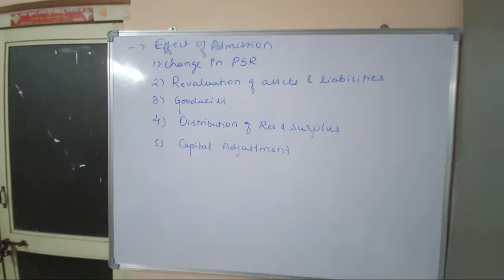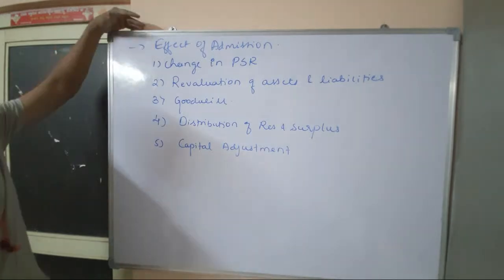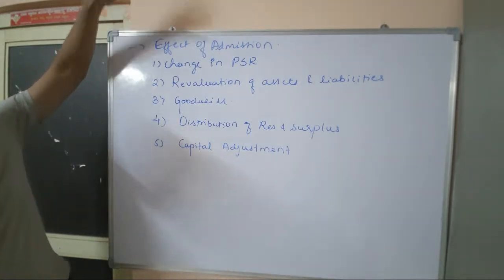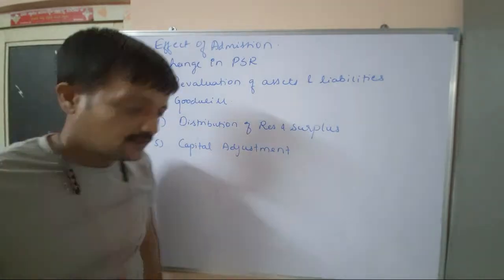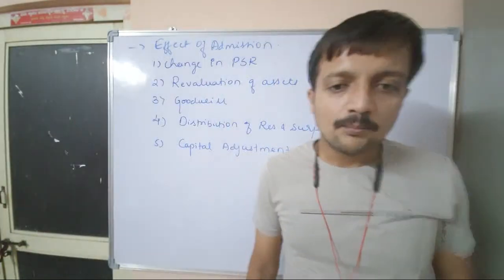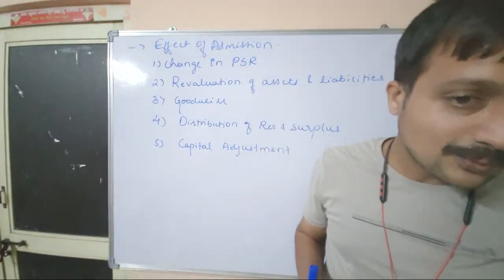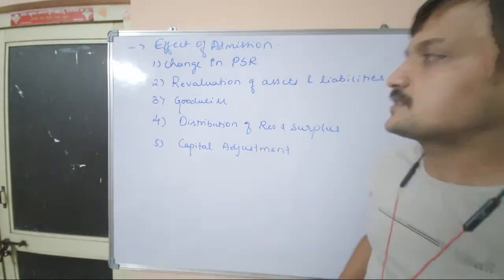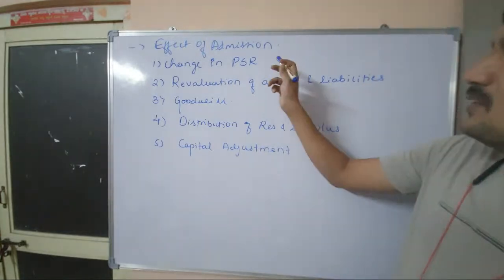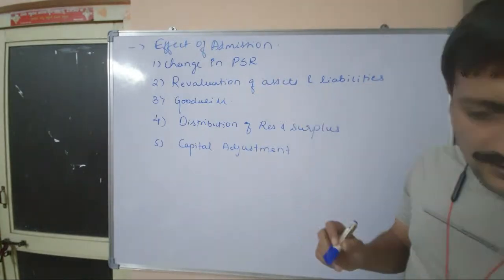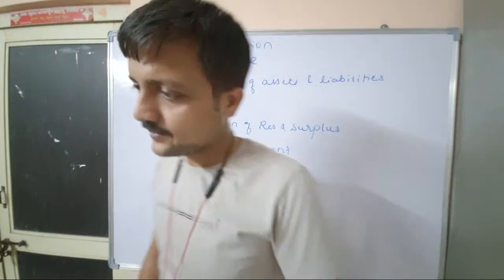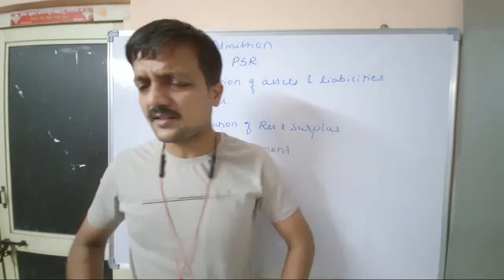Right? So let's start. So first is the effect of admission of partner. So first is change in profit sharing ratio. So what is this change in profit sharing ratio? Let us try to understand. See, whenever, assume that there are two partners who are sharing profits and losses in a ratio.